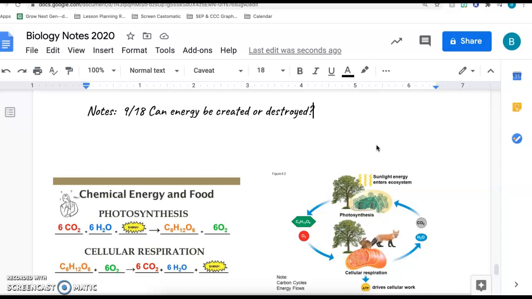We're going to be talking about the question, can energy be created or destroyed? So we've been talking about carbon this week, carbon dioxide, water, glucose, oxygen. So basically the inputs and outputs of photosynthesis and how that moves through an ecosystem. While those things are moving through an ecosystem, we also have energy that's moving too. So you could consider the food we eat giving us energy, and then plants also make their own food, so they make their own energy as well. So we're going to be talking about if that can be created or destroyed or not.